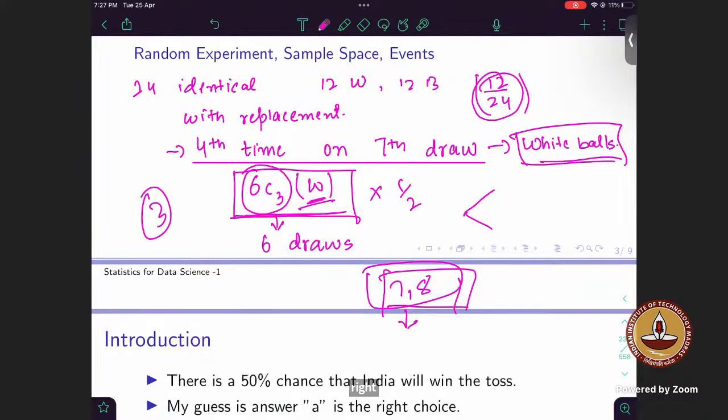And for the sample space, you can do all the different combinations of 14 balls, considering permutations, orders. So keeping the 7th ball as white, and 3 white balls before the 7th one.